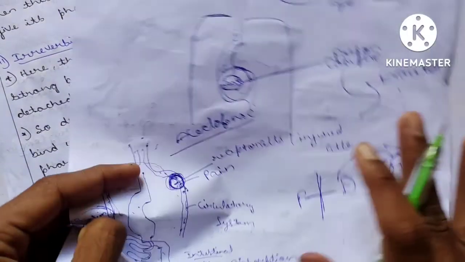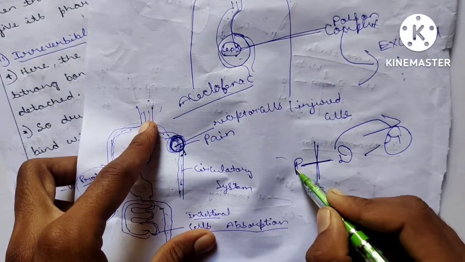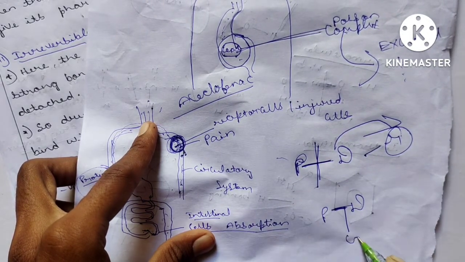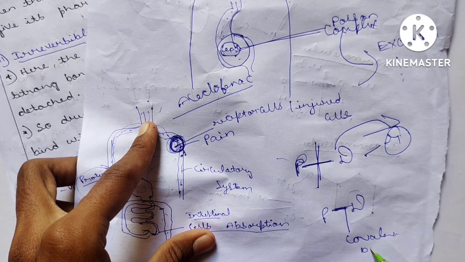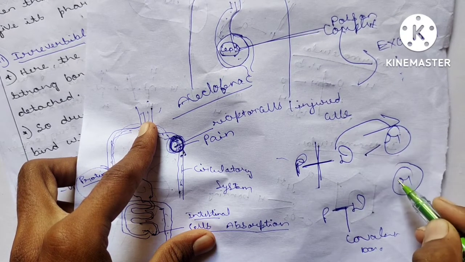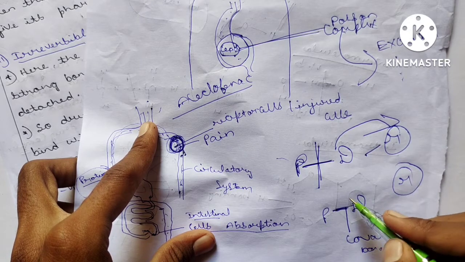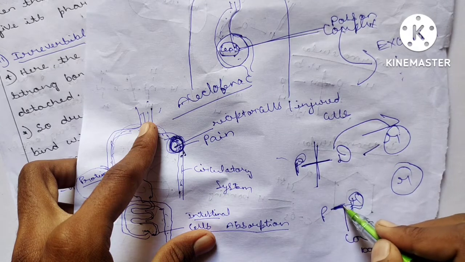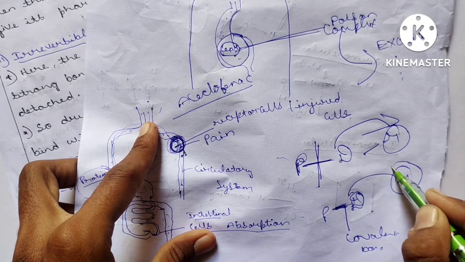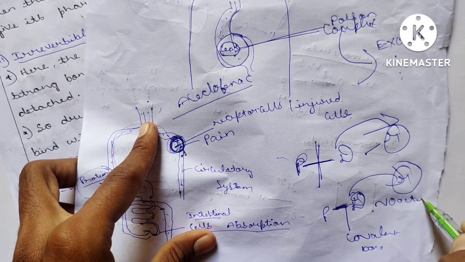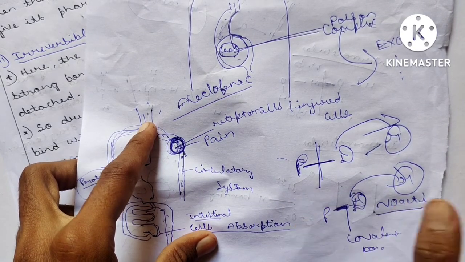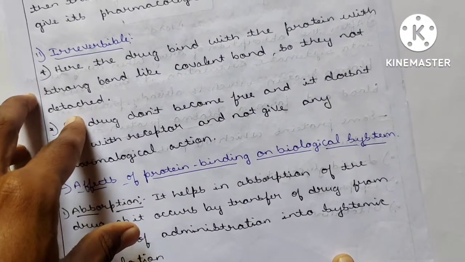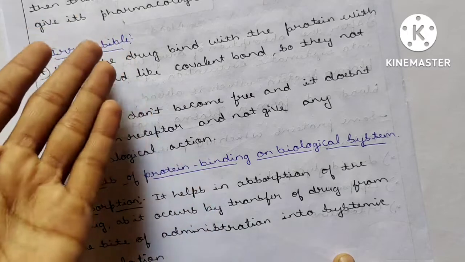Now irreversible means just the opposite. The protein and drug are attached by a covalent bond. You know that covalent bonds are strong. Because this bond does not break, there will be no activity on the receptor cells or the infected part. No activity means no cure, so it is a waste. But in some conditions, irreversible binding also works and reversible also works.